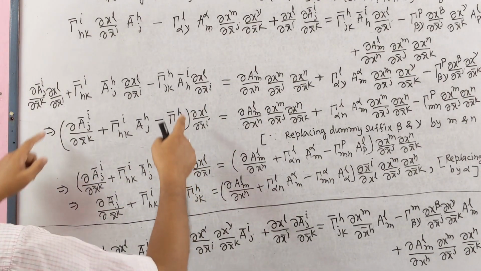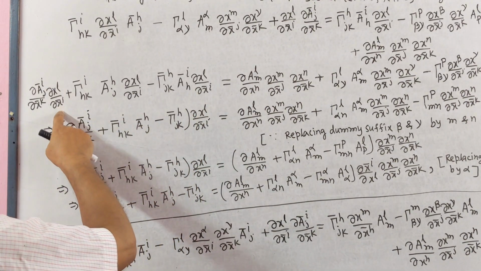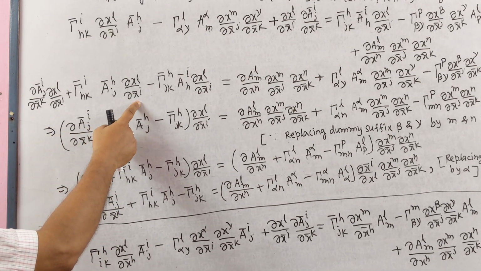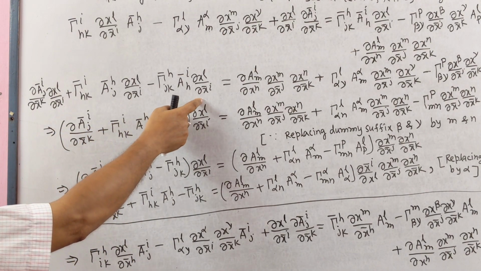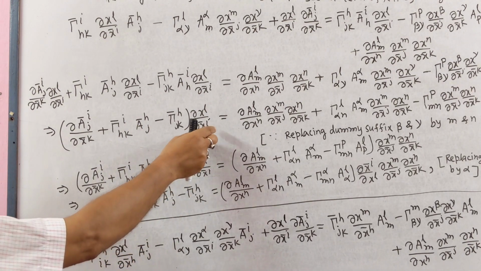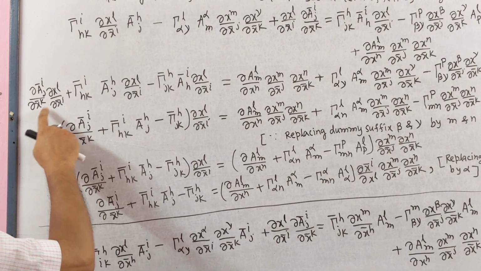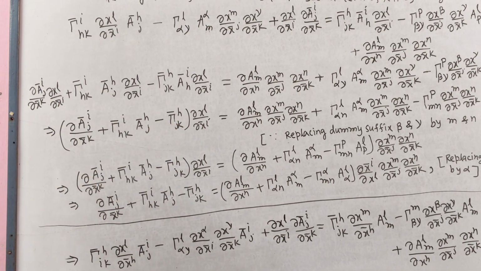So we take here common ∂x^l/∂x̄^i. Here also we see ∂x^l/∂x̄^i, here also ∂x^l/∂x̄^i common, and we take the remaining terms in a bracket.